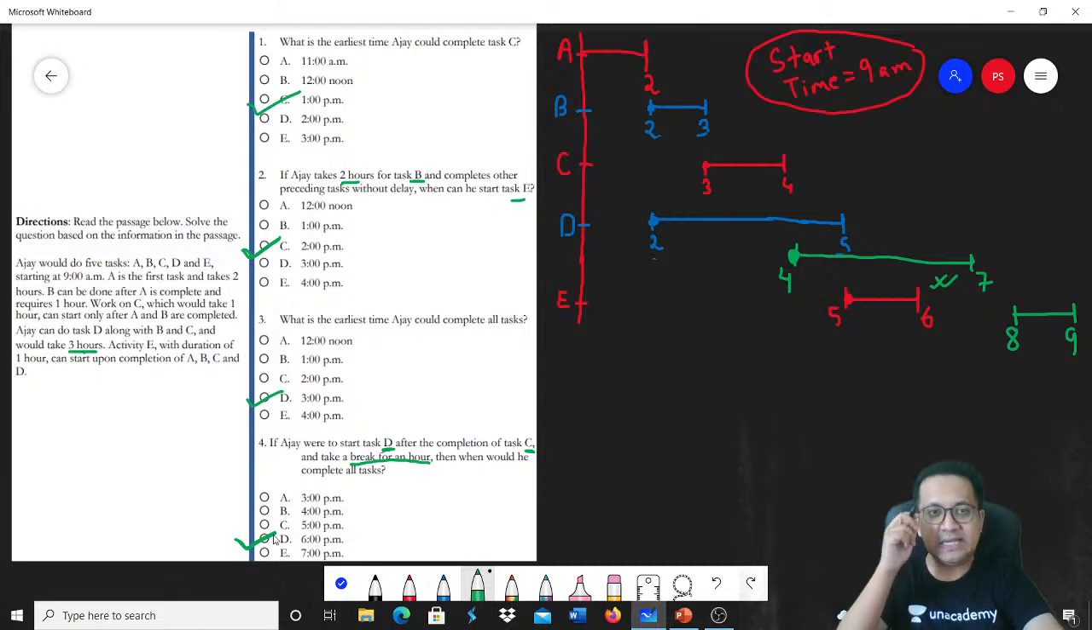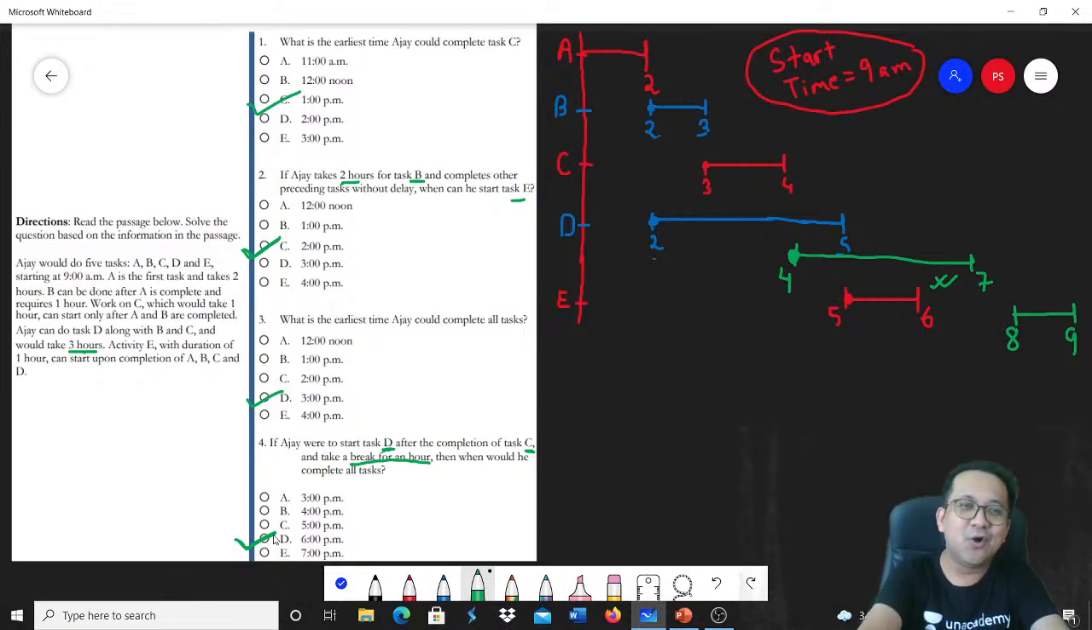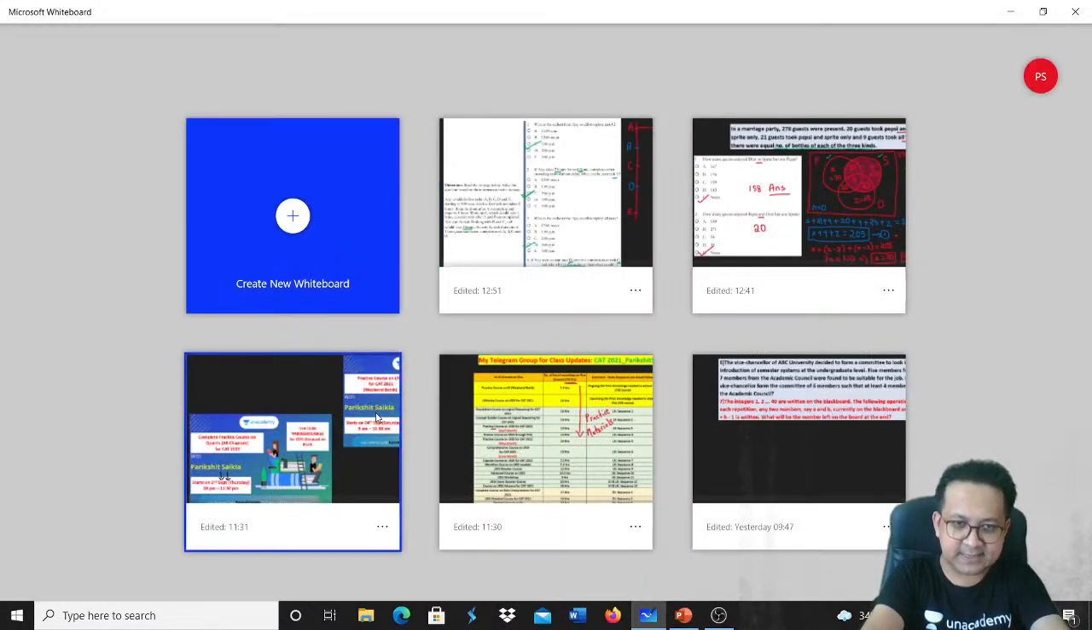It's a pretty easy one. You can solve and get 4 questions correct if you know the logic and how to do such sequencing based LR cases. Okay. That is it.